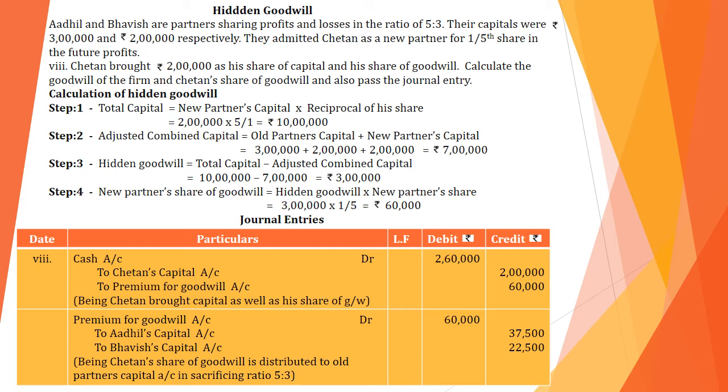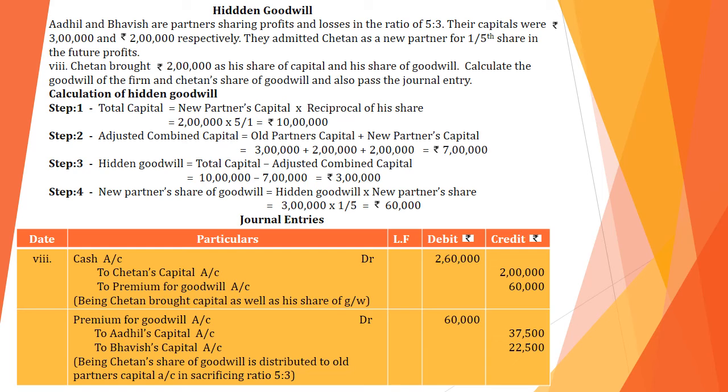Step 2: adjusted combined capital we have to calculate. The formula is old partners' capital plus new partner's capital. Here the old partners' capital is 3 lakh and 2 lakh, and the new partner's capital is also 2 lakh. So total adjusted combined capital equals 7 lakhs. Now we have to calculate hidden goodwill. The hidden goodwill formula is total capital minus adjusted combined capital.